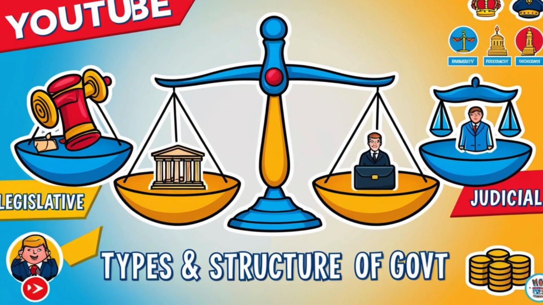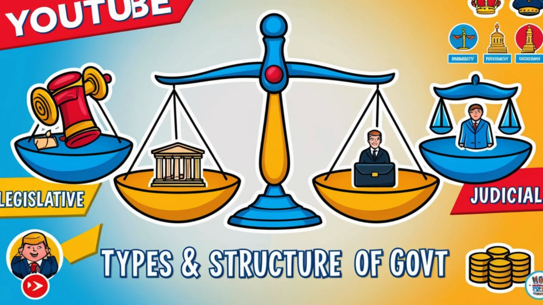They implement the law. They carry out the laws. They ensure that these laws are properly implemented for the smooth running of the country.